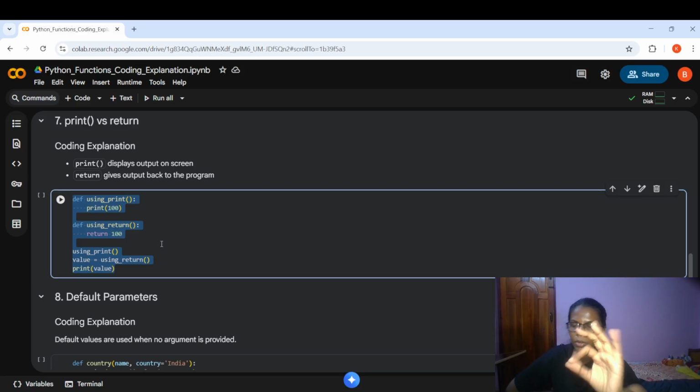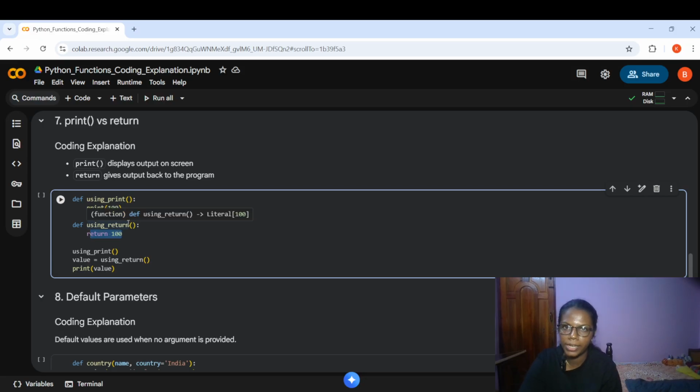So see what we are doing here. First, I'm using a function and I'm using the printing statement in this format. Next to that, I'm defining a function and I'm trying to use return. So what is the goal of this function actually? Just printing 100, right? So for printing, by using print, I need to call the function name. But when I use return statement, I need to store that with the function inside a variable and I need to